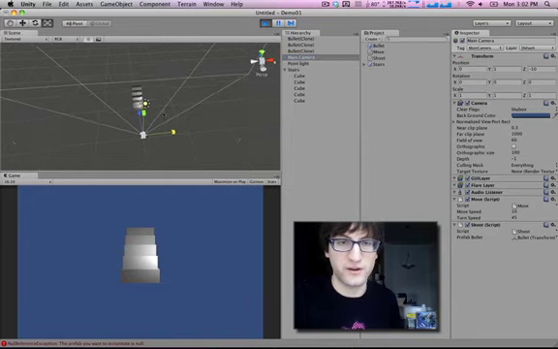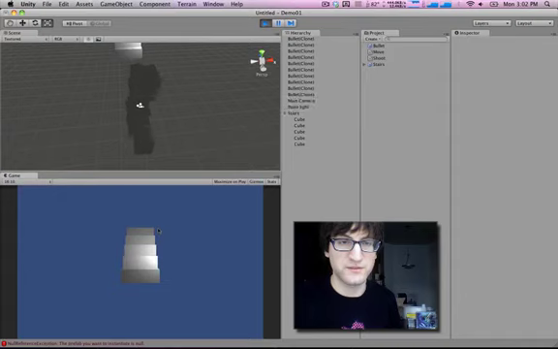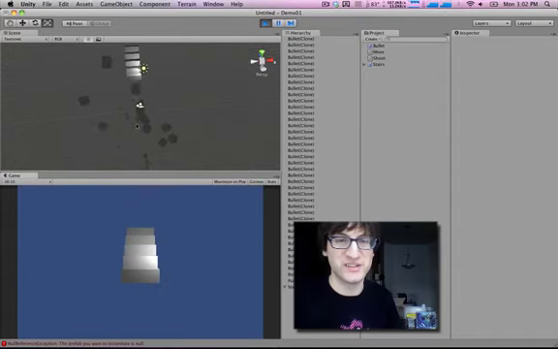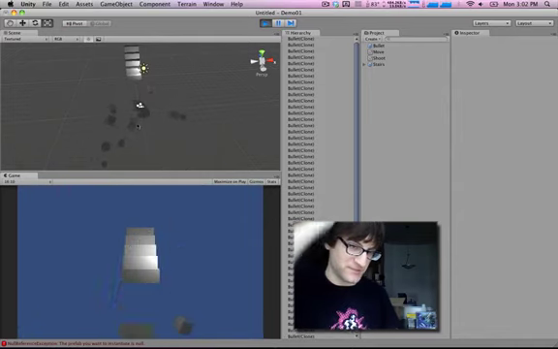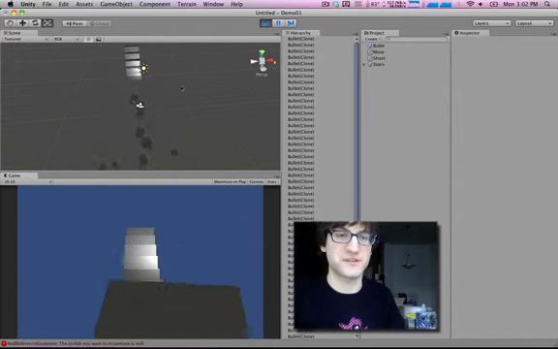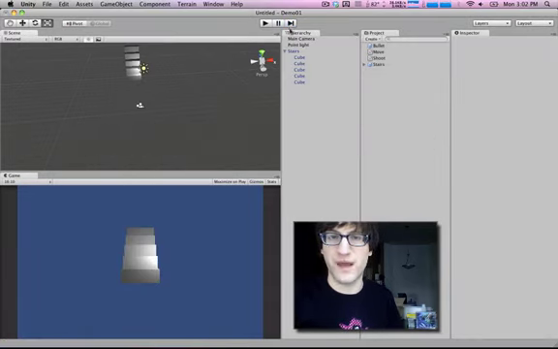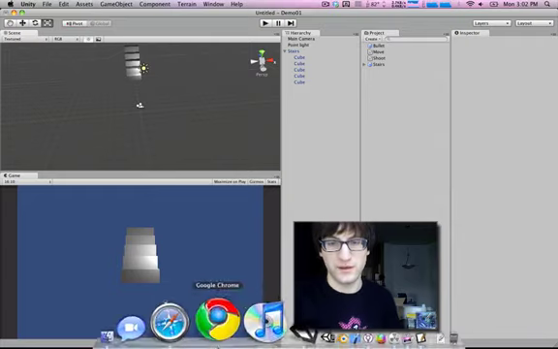Let's jump to our camera here. You see that, yeah, we just keep hitting this and spawn as many boxes as we want. And they're all reacting to physics. All we had to do is add that physics object called rigid body. But we don't want to do that. We want to actually have the thing shoot forward.